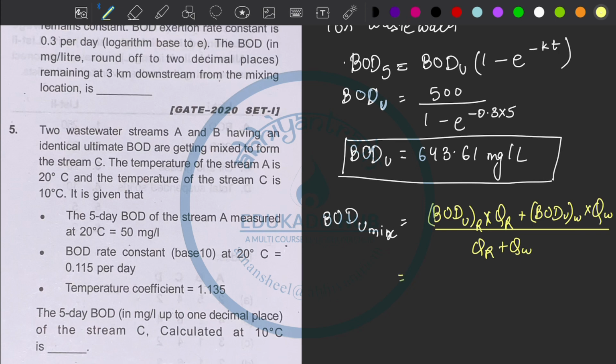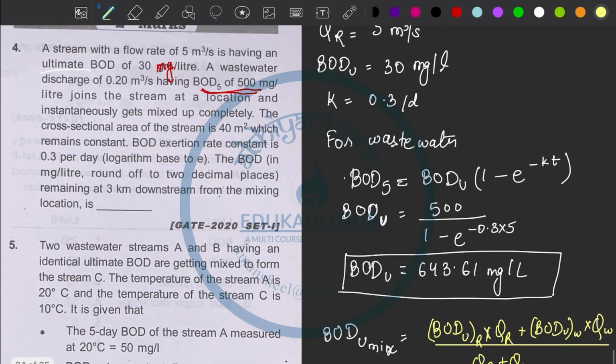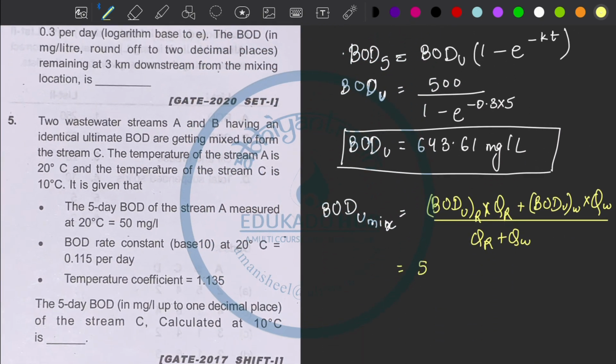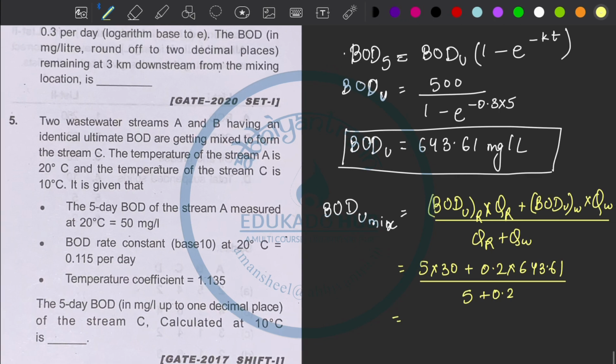So putting in the values, the discharge of the river is 5 meter cube per second, 5 into ultimate BOD 30, and for the wastewater the discharge is 0.2 and the BOD is 643.61, and the total discharge is 5 plus 0.2. After calculating, we got the ultimate BOD of the mix as 53.6 milligram per liter.